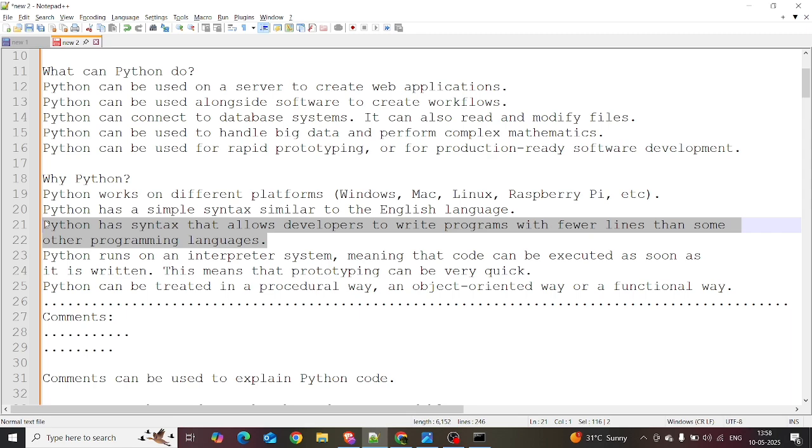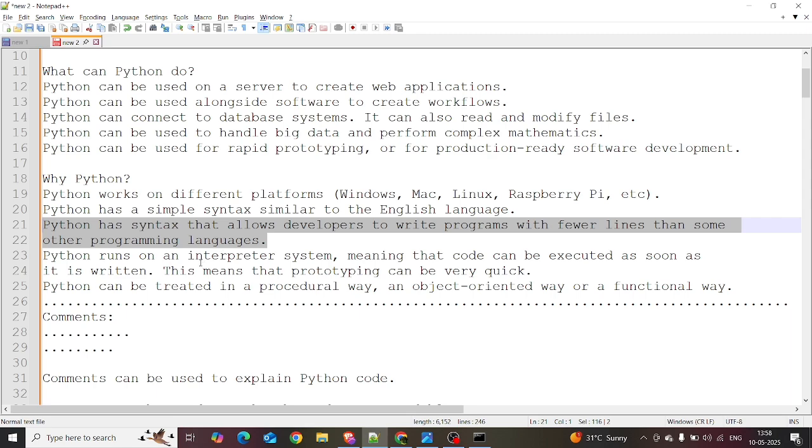Basically, you can take Java. If you want to print a statement, you have to write import java.util.*, then public static void main(String[] args), and then get into the function. You want to create a Scanner object so that you can get the input. If you want to print the output, System.out.println. It's a very huge program. So many developers prefer Python for the simplicity of writing programs with fewer lines.